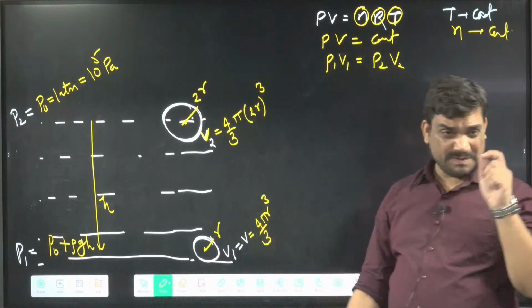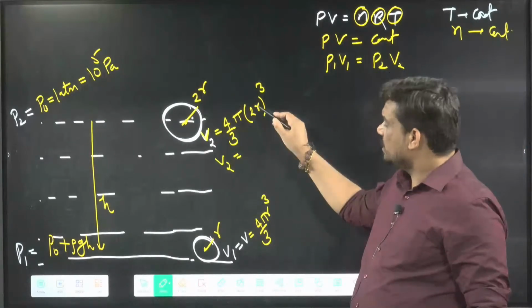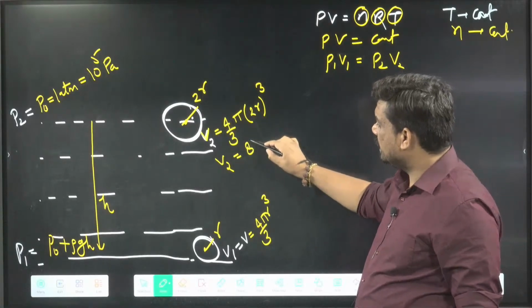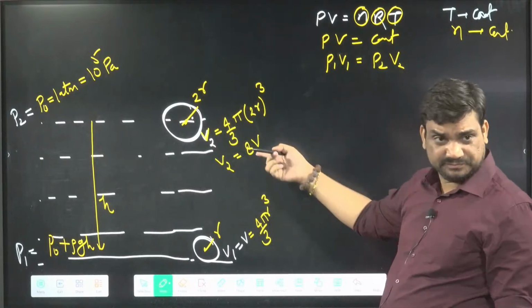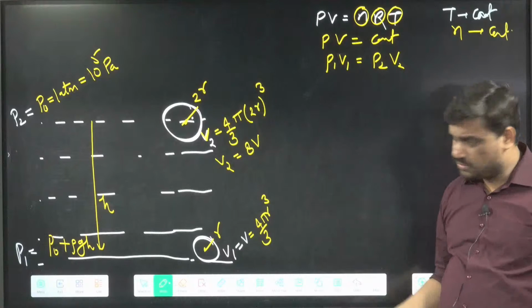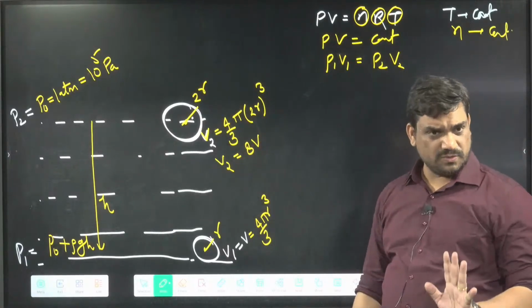So 2 cube will be how much? 8. So V2 will be equal to 8 times 4 by 3 pi r cube. So this will be how much? 8V. I hope this is clear. 2 cube is 8, and 4 by 3 pi r cube is V. So we can say V2 will be equal to 8V.